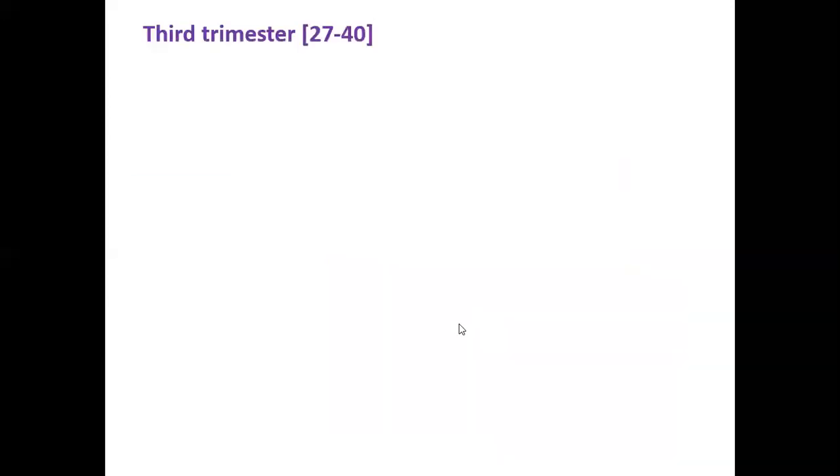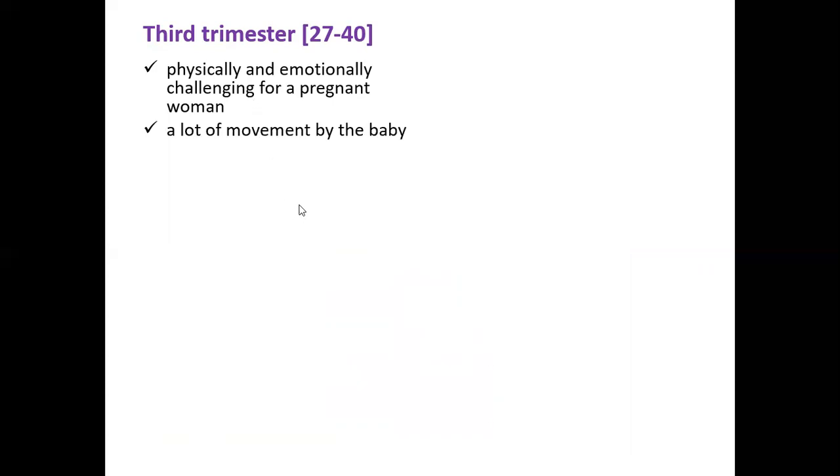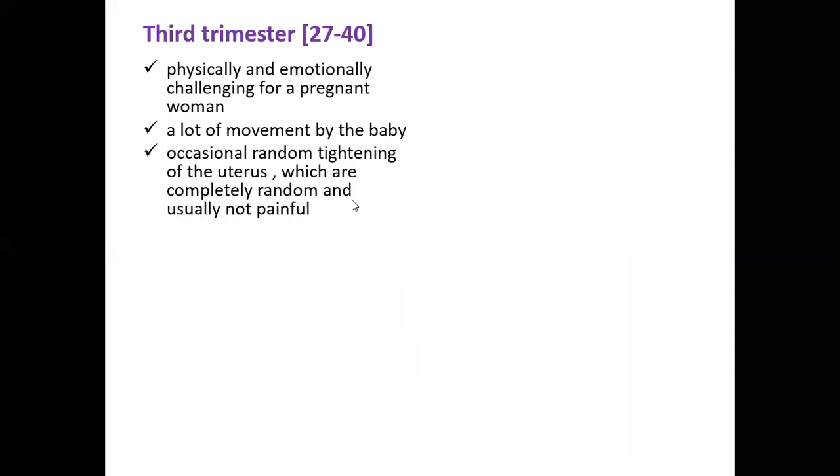Now moving to the third trimester. It is the last trimester and runs from the 27th week to 40 weeks. So it is more physically and emotionally challenging for a pregnant woman. And that is the reason I said to do those preparations right from the second trimester. So this trimester is going to be more physically and emotionally challenging. A lot of movement of the baby is observed in this trimester.